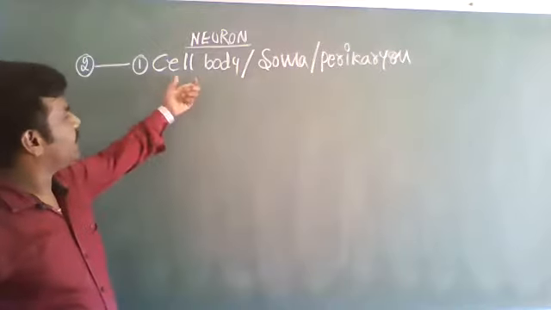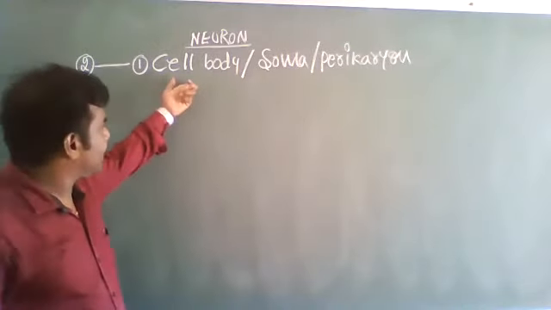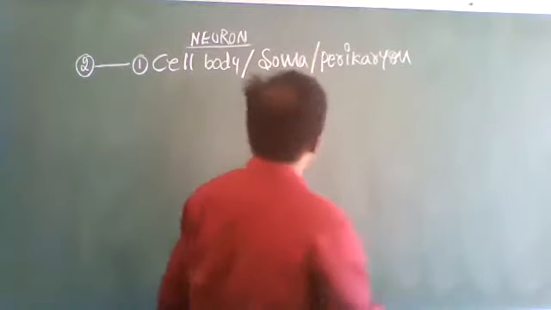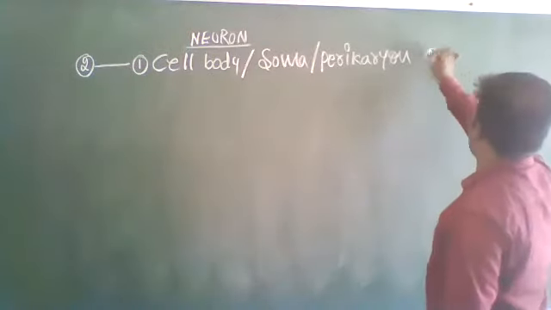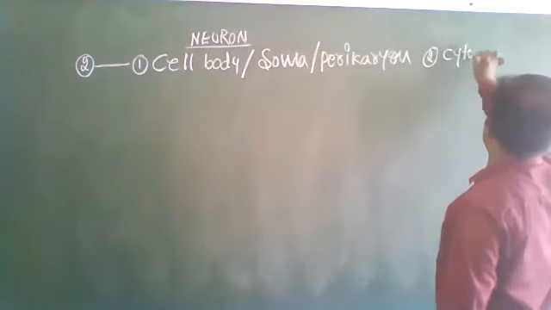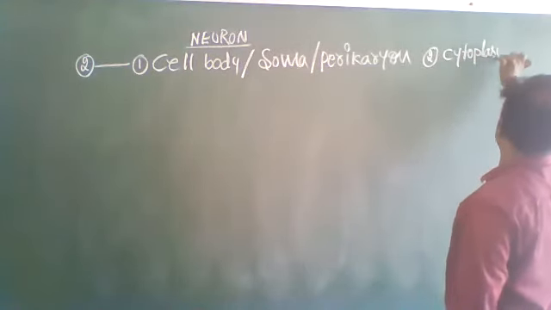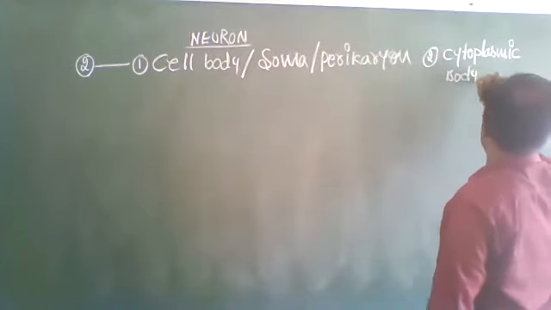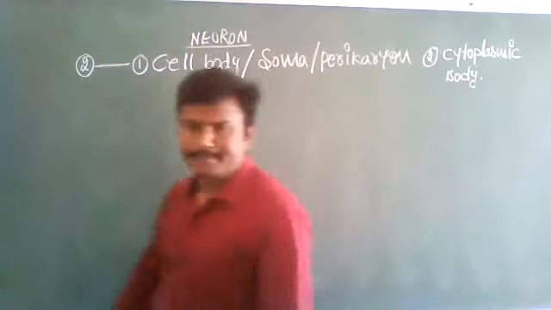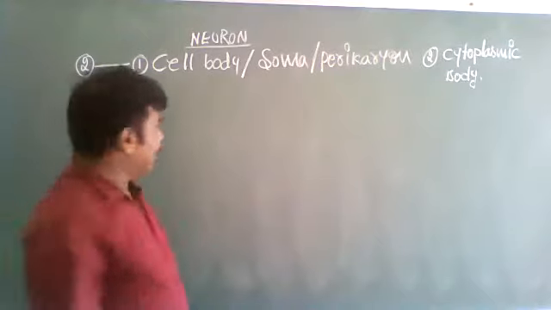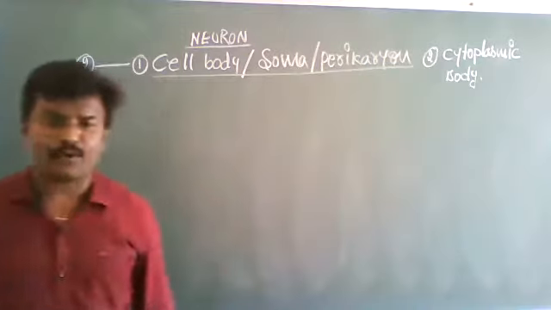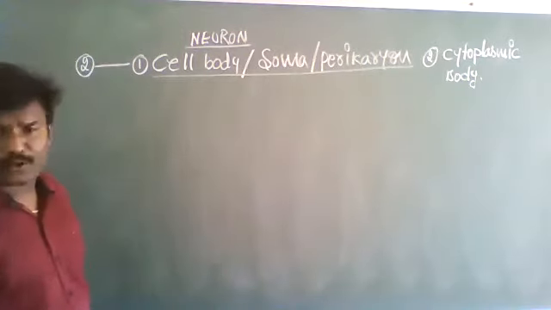Neuron possesses two distinct regions, that is cell body, soma, perikaryon. Another one is the cytoplasmic body. I will talk about the cell body.